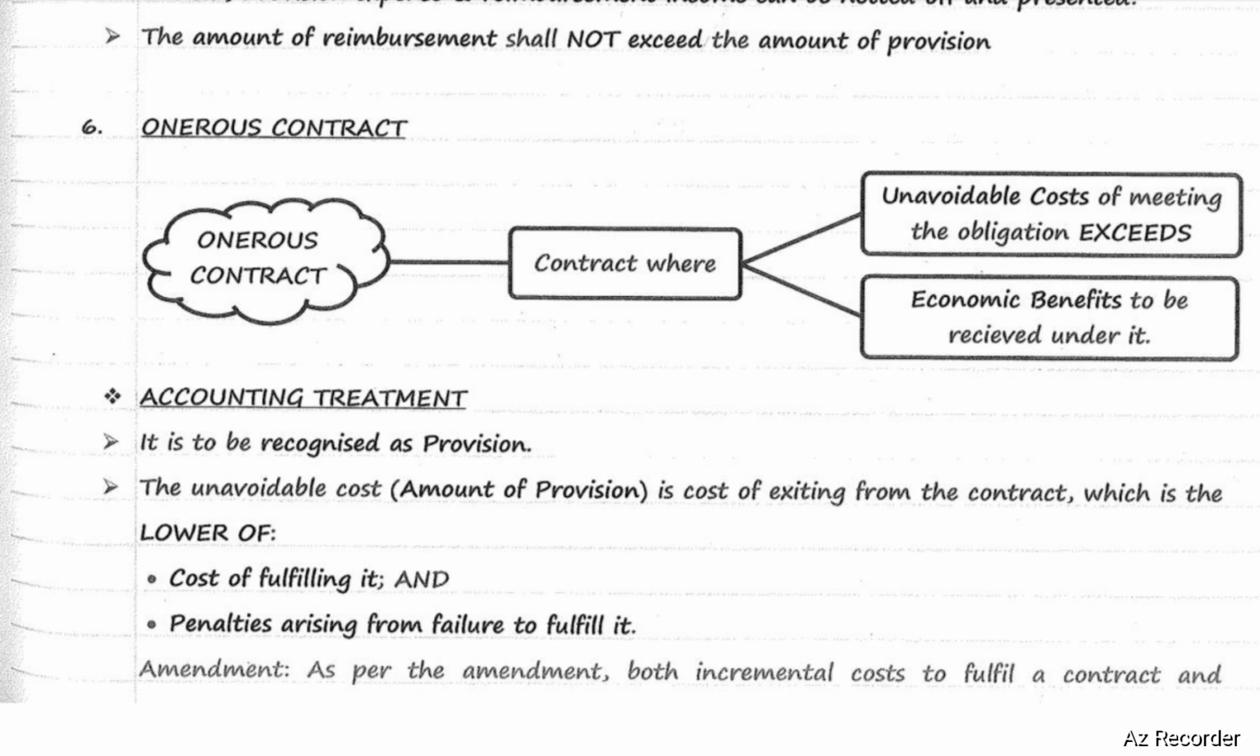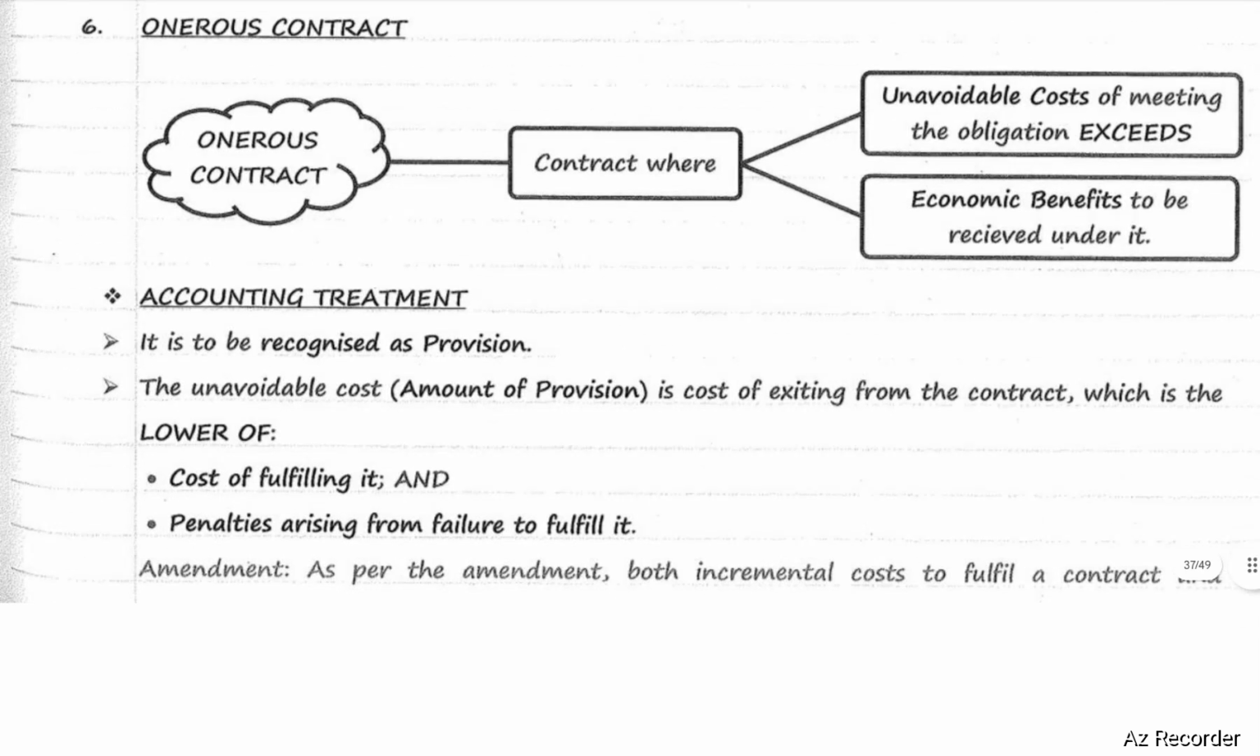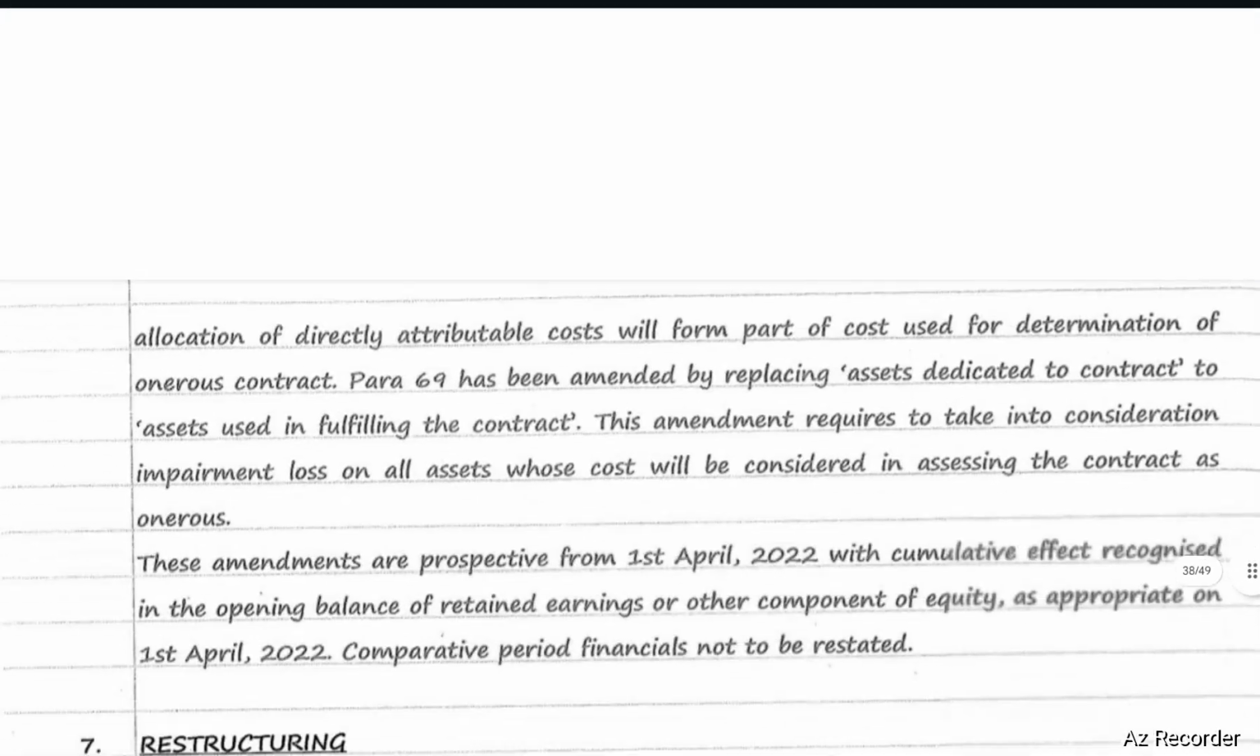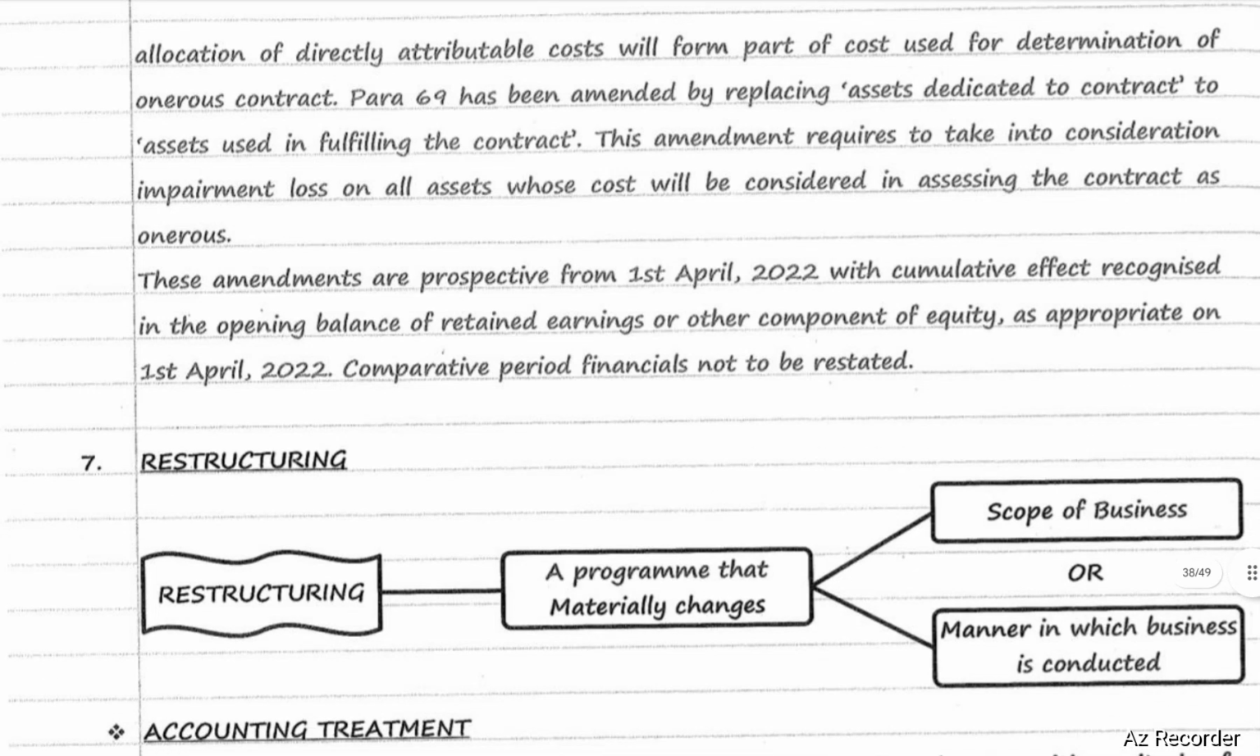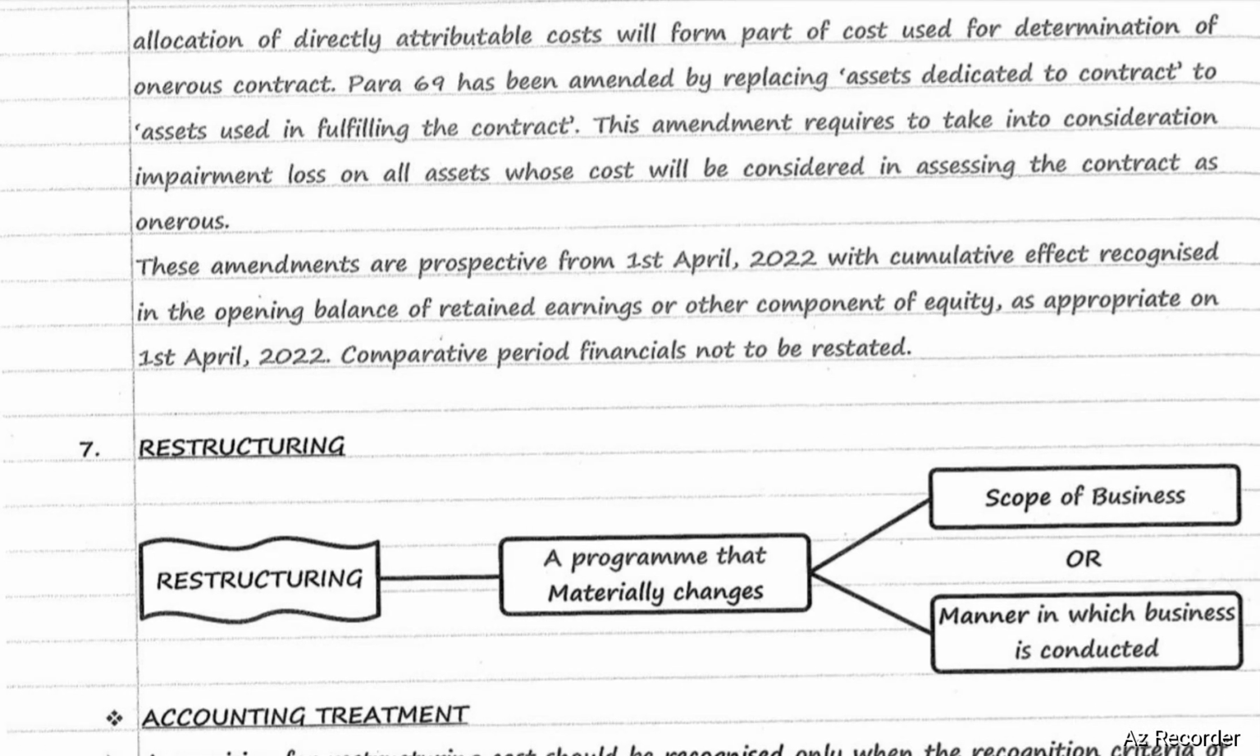So how to calculate unavoidable cost? The cost of fulfilling the contract or the penalties arising from failure to fulfill the contract, whichever is lower, will be the unavoidable cost. Provision should be created for such amount. An important point is that both the incremental cost to fulfill a contract and the allocation of directly attributable cost will form part of the cost used for determination of onerous contracts.